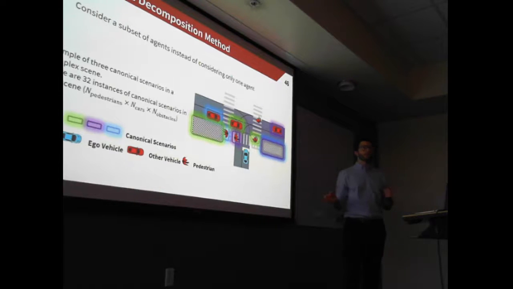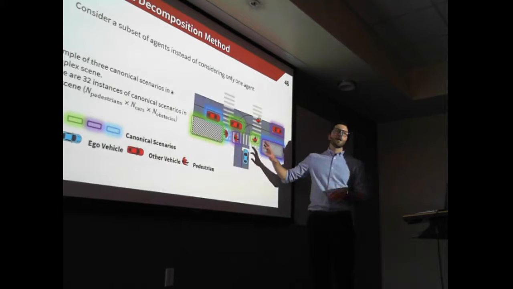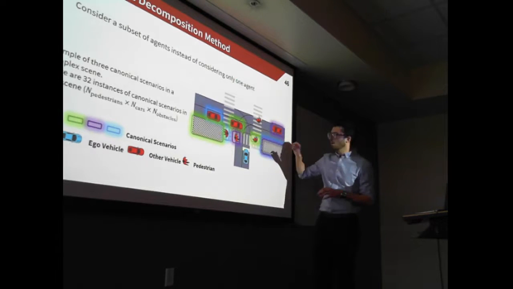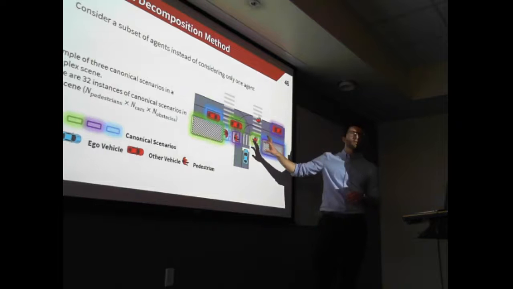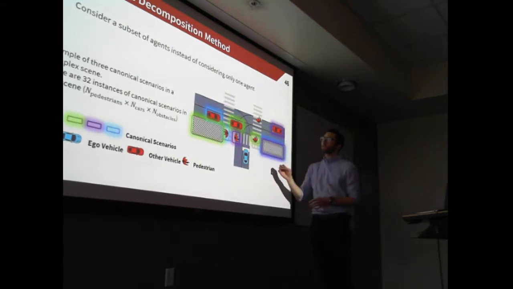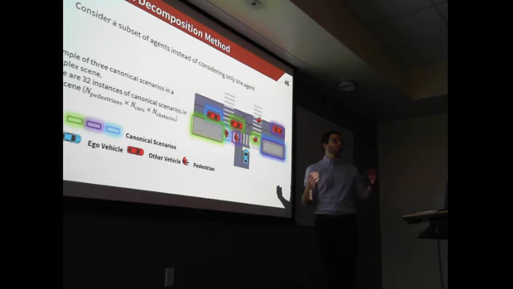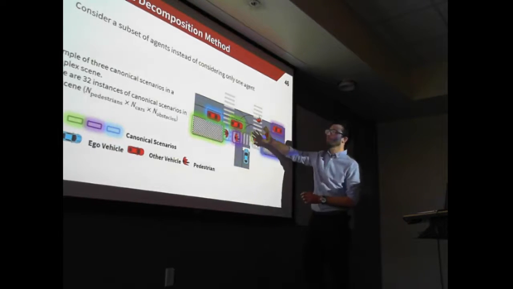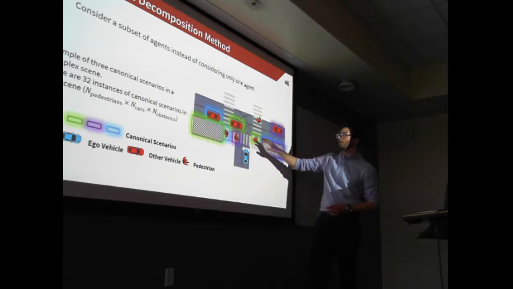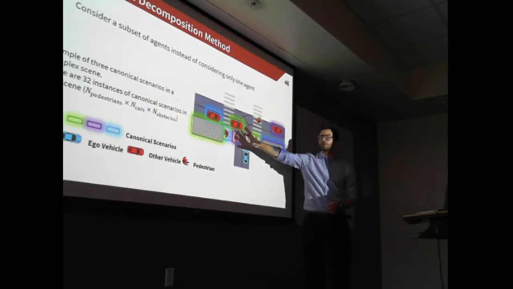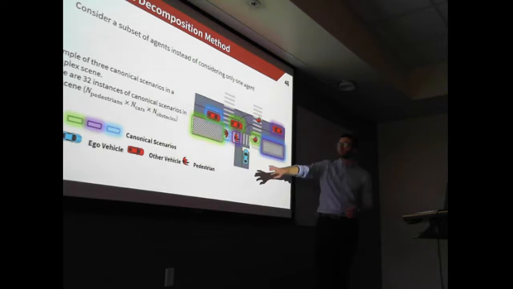In this part, we'll slightly revisit the decomposition method. Instead of considering agents one at a time, we'll consider a subset of agents with one car and one pedestrian. So in this scenario, if we decompose that scene into all the sub-problems, we'll have to consider all the combinations of car and pedestrian. So here I show, in green for example, one instance of the sub-problem. In purple, another one, and in blue, another one.